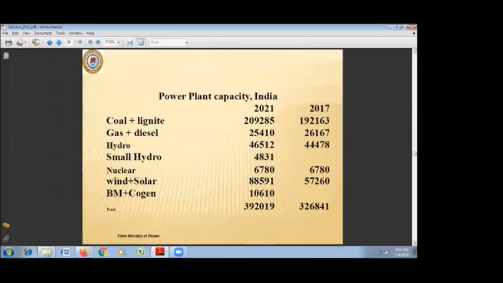Now, what can we do in India? What is the position of India regarding geothermal? Our presently installed power capacity is 3,92,000 megawatts, of which coal is the maximum, more than 2 lakhs. Gas and diesel is 25,000. Hydro is 46,000 megawatts. Nuclear is 6,700 megawatts, and there is quite a spurt in wind and solar, that is around 88,000 megawatts.